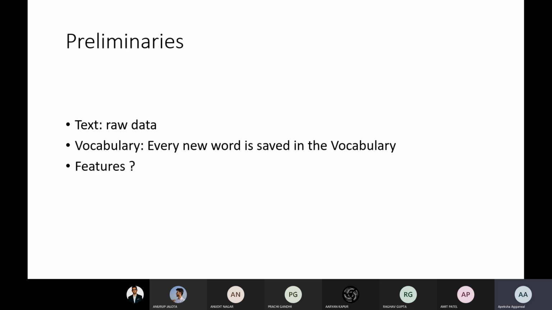If I'm talking about text, let's say I'm considering one word as a feature. Okay, so if one word is a feature, then in a vocabulary we have all the set of unique words. Let's say we have two documents, document A and document B, and document A has 10 unique words and document B has 10 unique words, and those 20 words are all different. Now in the vocabulary we have 20 words, and each and every word is representing a feature.